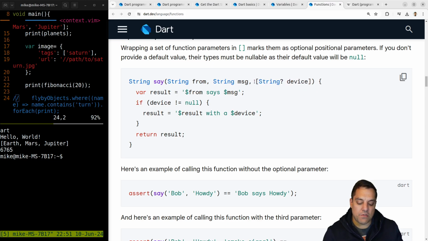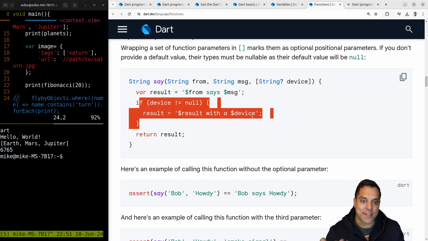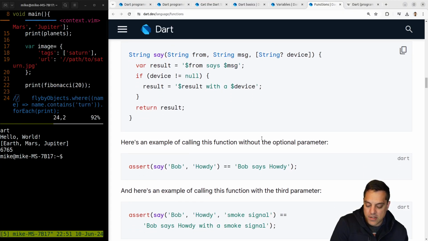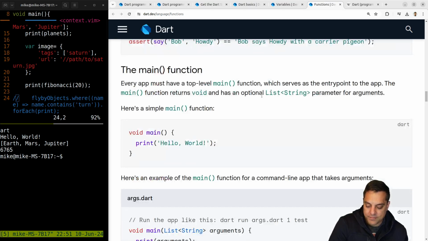I guess you could just have a bunch of nullable or optional parameters that change the behavior again to keep things consistent. So again, it's kind of interesting style here.